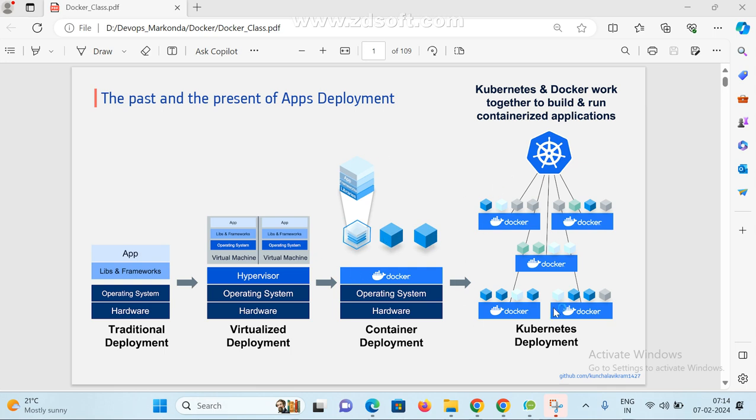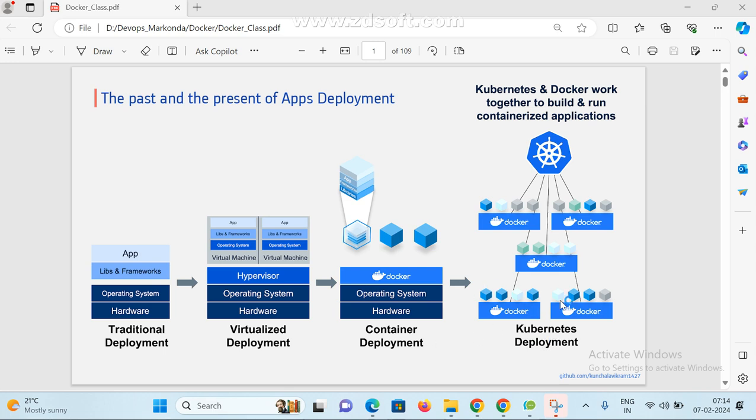Now, what is Kubernetes? We can easily understand. If you want to handle multiple Dockers and multiple containers, in that case we go for Kubernetes. Clear, Karthik? Very simple. Here there are limited features, but in Kubernetes there are many features available, and that is the reason nowadays most people are using Kubernetes only.